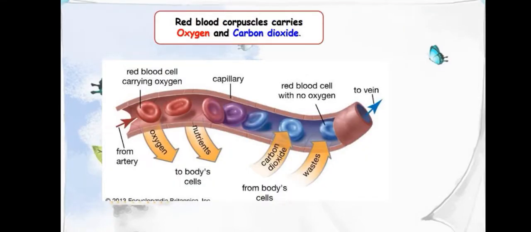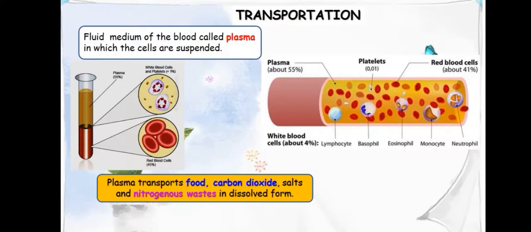Here the red blood corpuscles carry oxygen and carbon dioxide. We know that. There is a need for a pumping organ to push the blood around the body, a network of tubes to reach all the tissues, and a system in place to ensure that the network can be repaired when it is damaged. Here the red blood corpuscles carry oxygen and carbon dioxide. See in the diagram, it is a very important diagram.